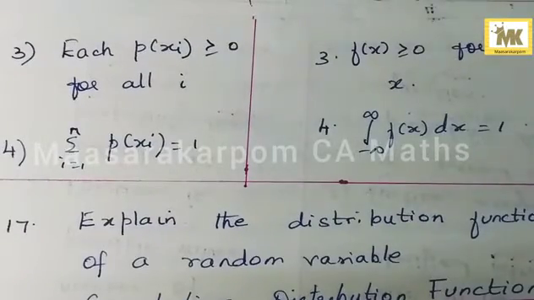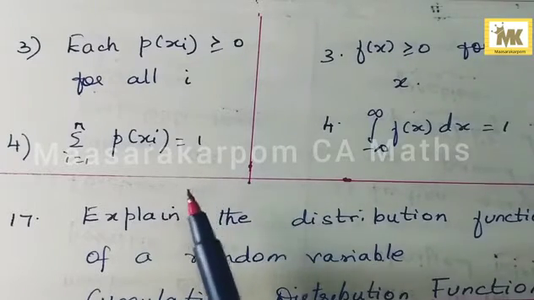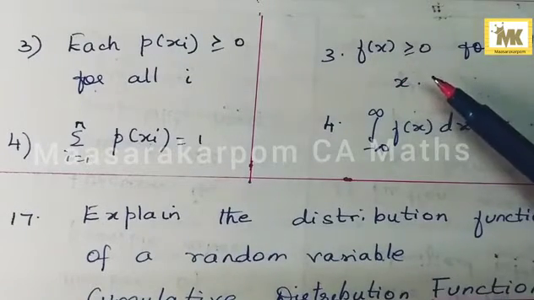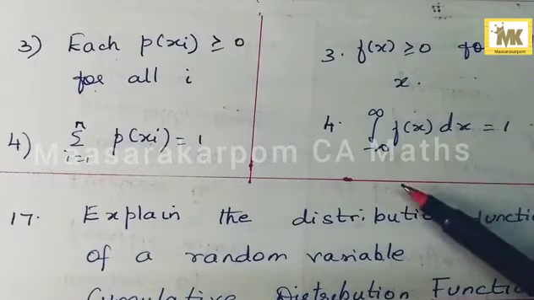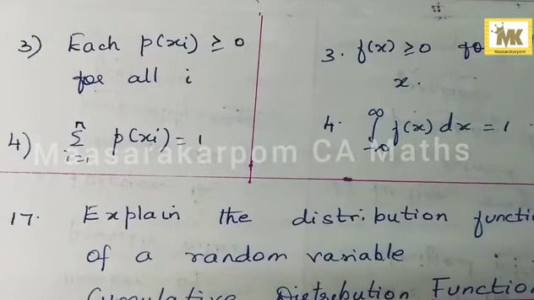Where each p of xi is greater than or equal to 0 for all i and sigma p of xi is equal to 1. For a continuous random variable, its probability density function f of x is greater than or equal to 0 for all x and the integral from minus infinity to infinity of f of x dx is equal to 1.